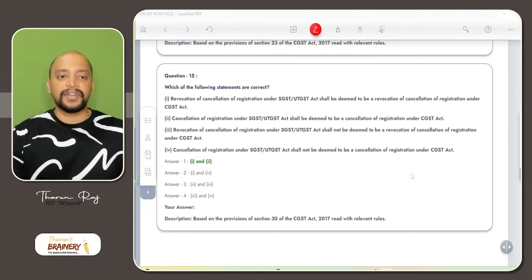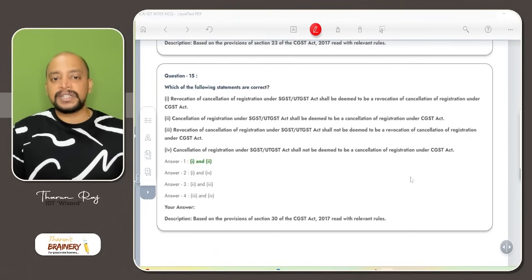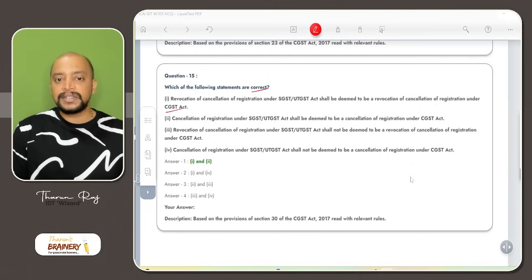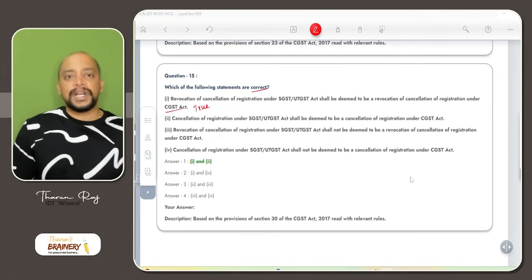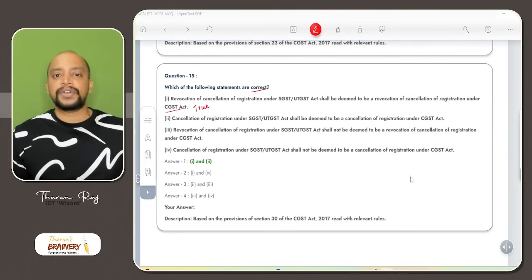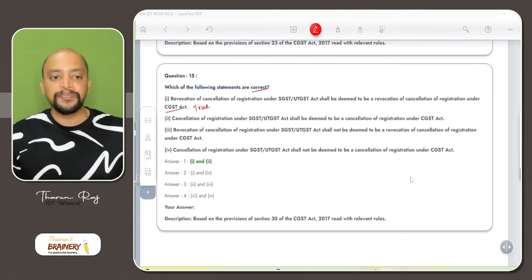Then question number 15. Which of the following statements are correct? Revocation of cancellation of registration under SGST or UTGST Act shall be deemed to be revocation of cancellation of registration under CGST Act. So this statement is true, because whenever there is a cancellation of registration in one law, it is deemed to be cancellation of registration under other law also.